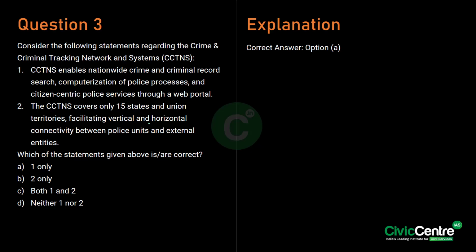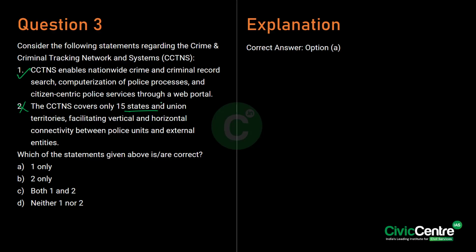Now the third question here is about the Crime and Criminal Tracking Network and Systems. See, it is an initiative aimed at enhancing the efficiency and effectiveness of the police operations across India. Know that it facilitates nationwide crime and criminal record searches and then computerization of police processes and citizen-centric police services via web portal. Hence the first statement is correct. So this system covers all 35 states and UTs, connecting over 15,000 police stations and 6,000 higher police officers. So the second statement is wrong because it's mentioned only 15 states are covered.